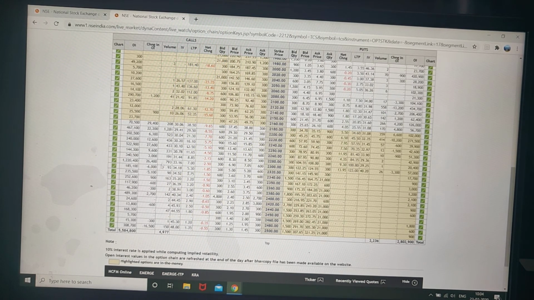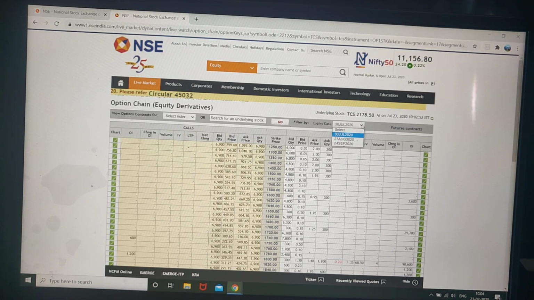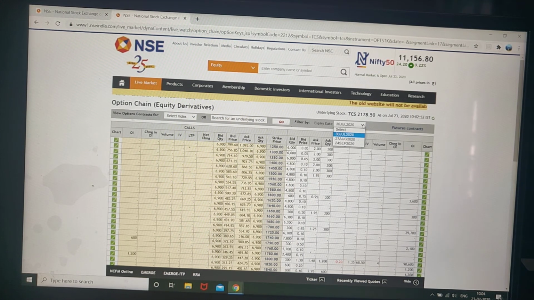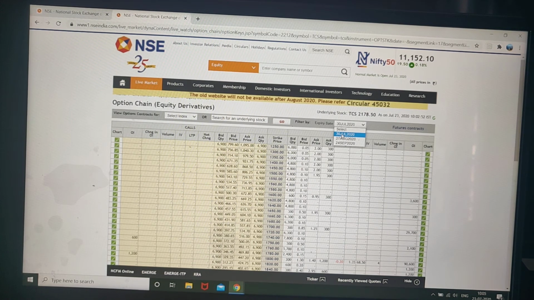Nifty and Bank Nifty are index options. They can be traded weekly; every Thursday there is an expiry date. For stocks it's a monthly expiry. Stocks are not traded weekly. These are monthly expiries, like 30th July, next month 27th July. Whichever is the last Thursday of every month will be the expiry day.